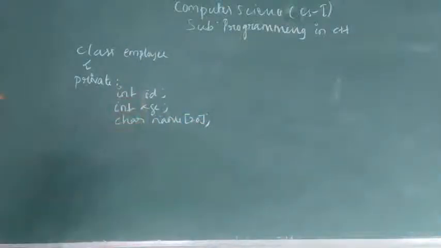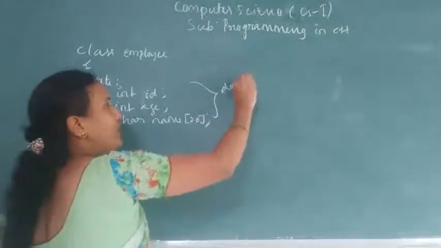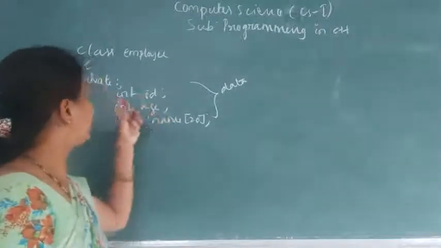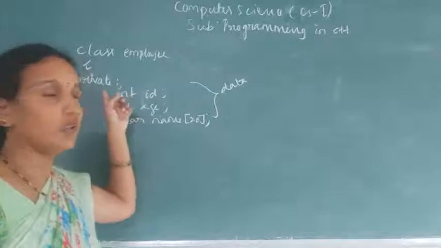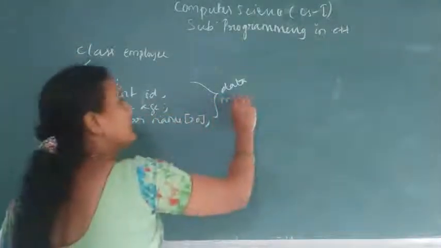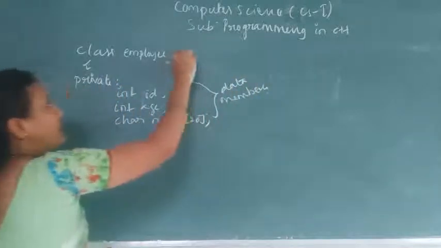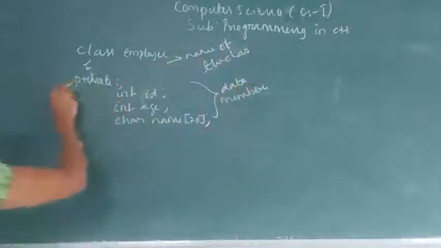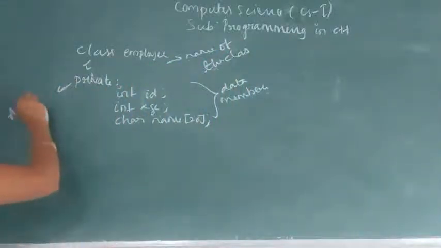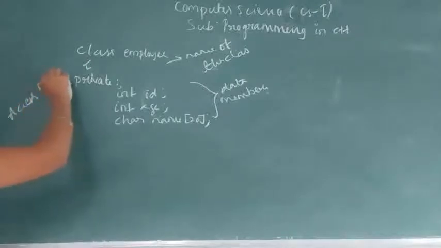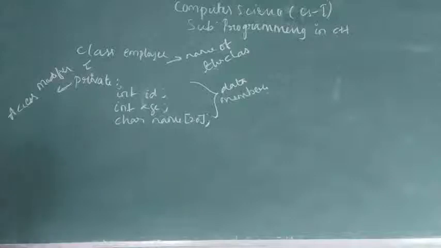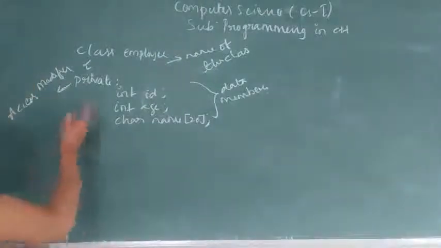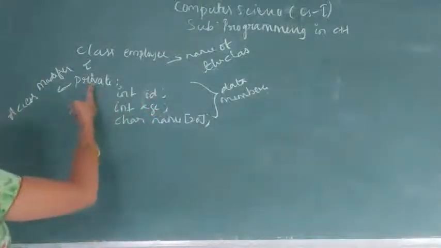Okay, see these are called data members. Whatever variables you declare inside the class are called data members, and I am declaring these inside the private access specifier. Okay, next, private is an access modifier or access specifier. Three modifiers we have: private, public, protected. According to your requirement, you can use any one of the access specifiers. So these are the data members which I have declared inside the private.